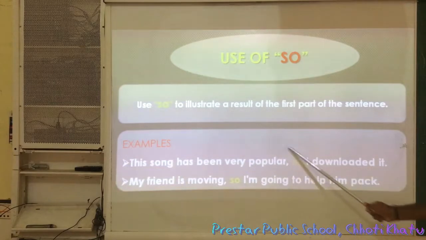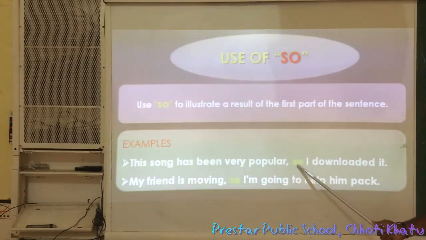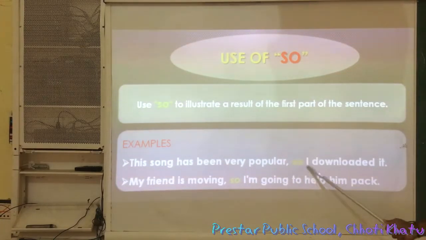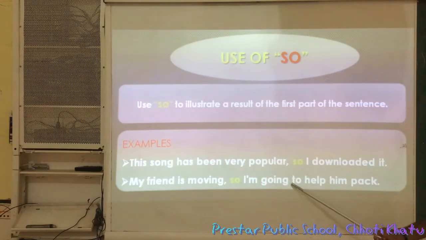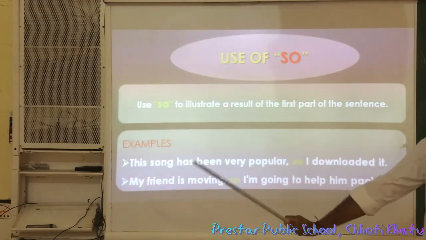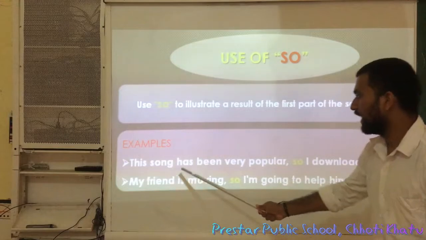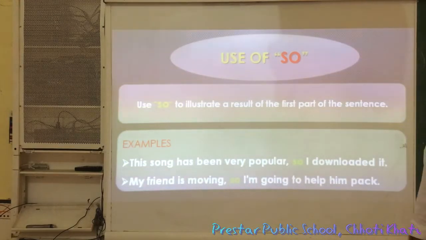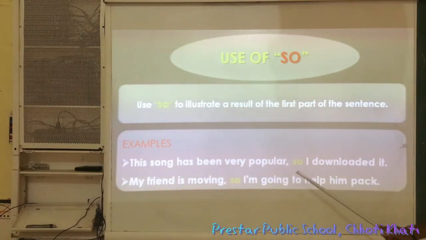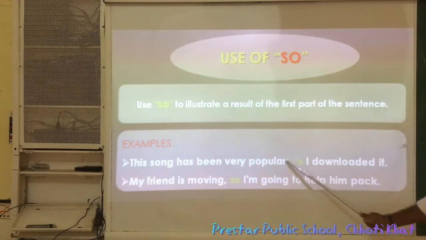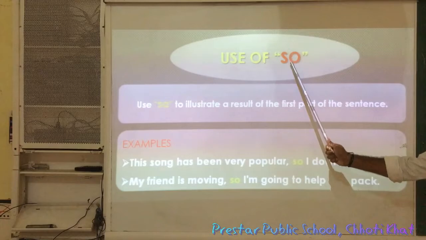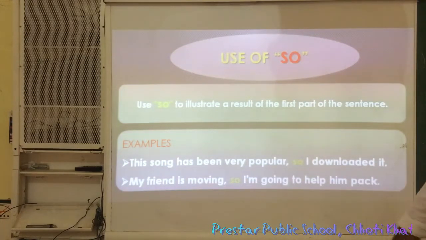If these are related to each other, then that is why, to indicate a reason we use "so". Look at the example, you will understand clearly. This song has been very popular. So the song was very popular, that is why I downloaded it. So I downloaded it. In this type of expression we use "so" to connect the two parts of the sentence.